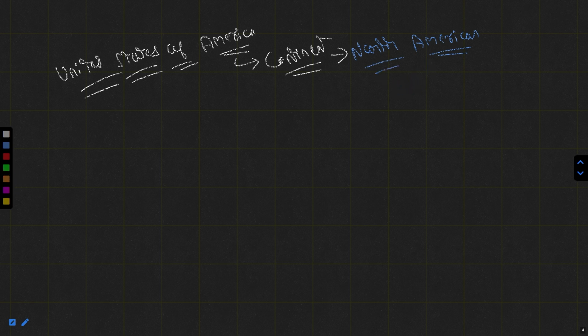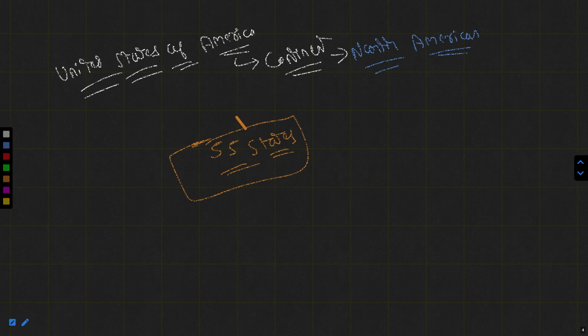There are a total of 50, or nearly 55 states. I do not know the exact number, you can check it on Google. There are a total of 55 states or territorial divisions within the boundary of the USA.